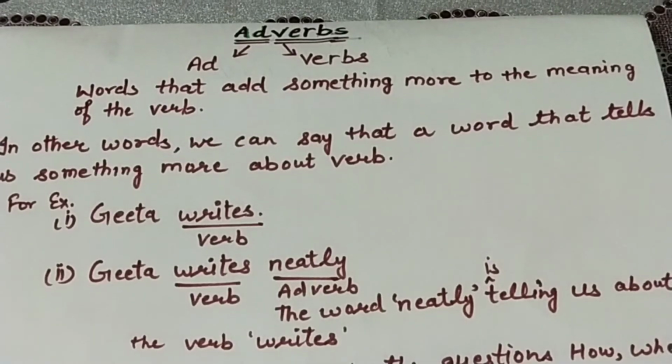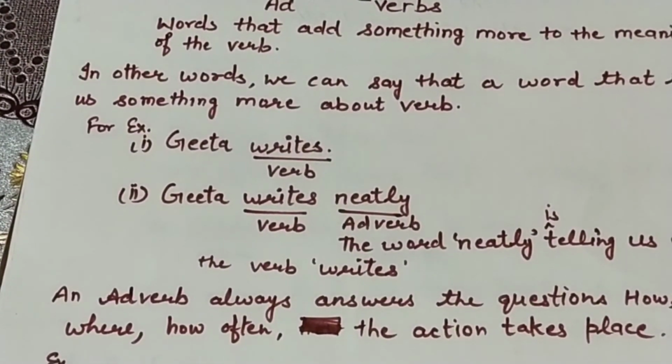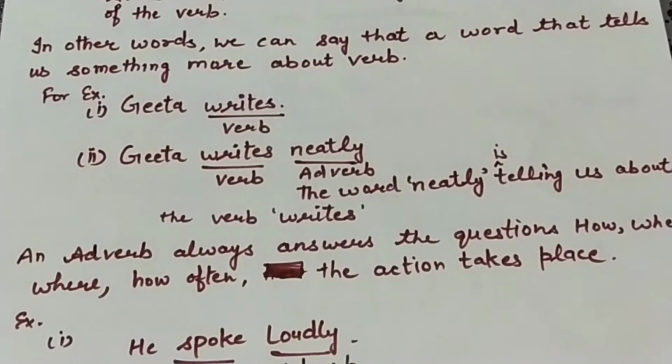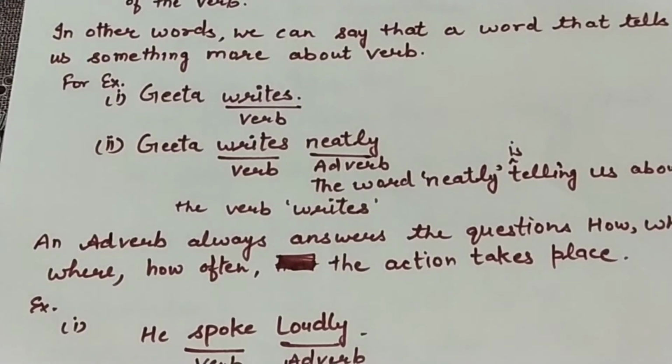Next, an adverb always answers the questions how, when, where, how often the action takes place. It means an adverb always answers the question. If you ask how, when, where and how often questions to the verb, the answers which come to you, all these words are adverbs.